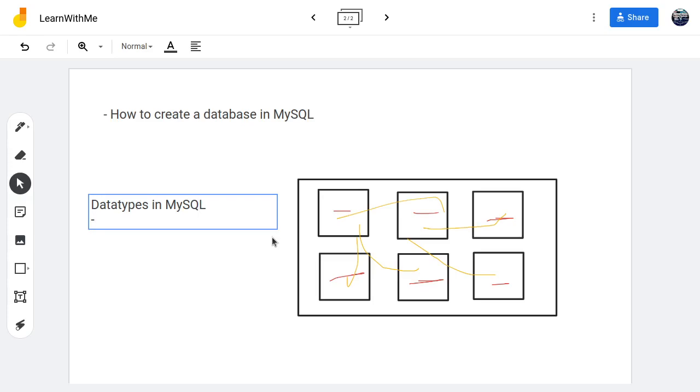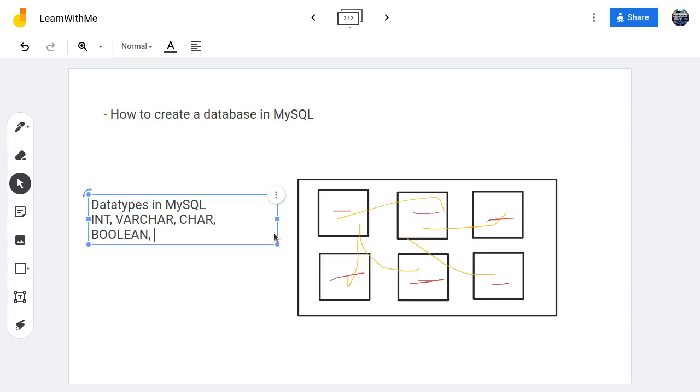So we have INT. Of course, in MySQL you want to write that in uppercase. We have VARCHAR. What else? We have boolean value, BOOLEAN. I hope I spelled it well. It doesn't look like I spelled it well. It should be an A here, right? You can correct me.